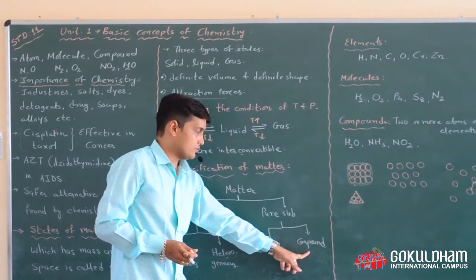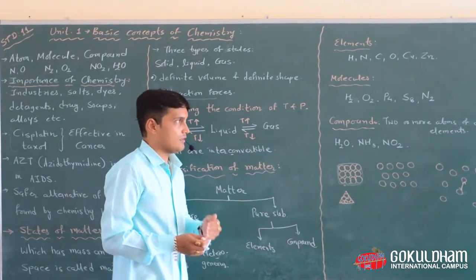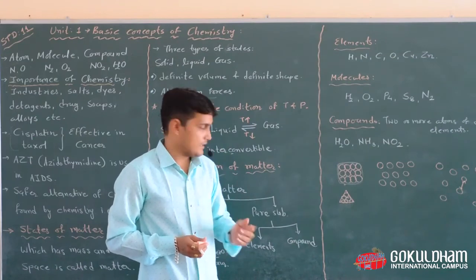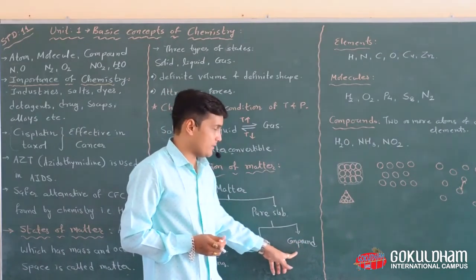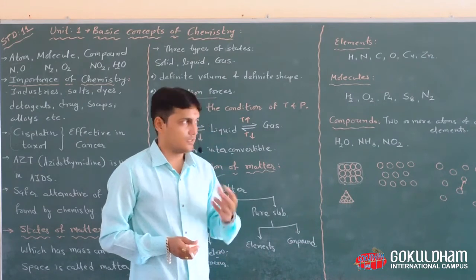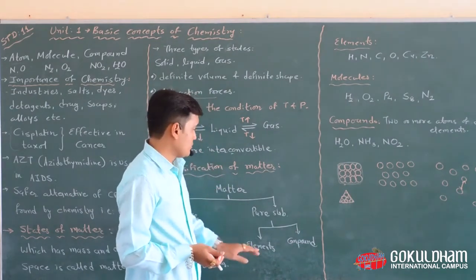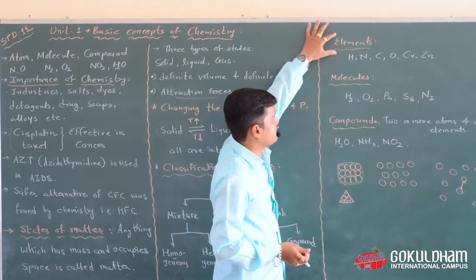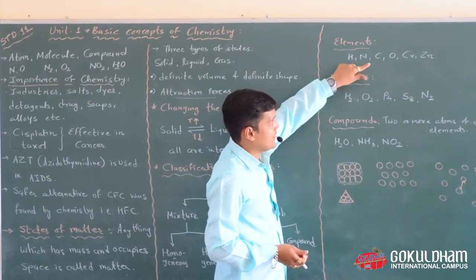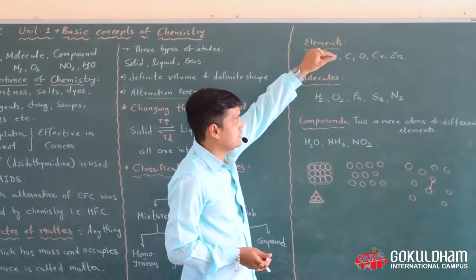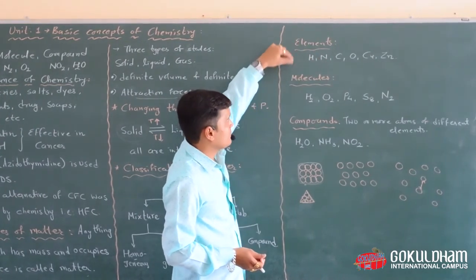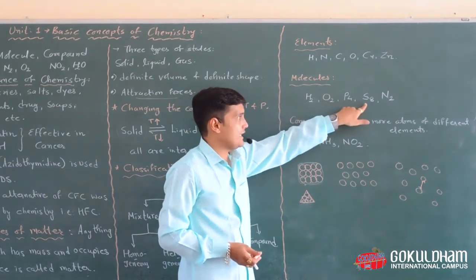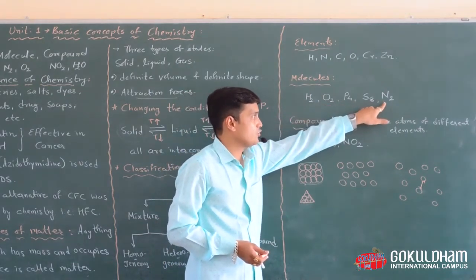But compounds have different compositions with different molecules and different atoms. Chemical and physical properties are also different from any other compound. So we can take examples of elements like hydrogen, nitrogen, carbon, oxygen, copper and zinc, etc. Examples of molecules are H2, O2, P4, S8 and N2.